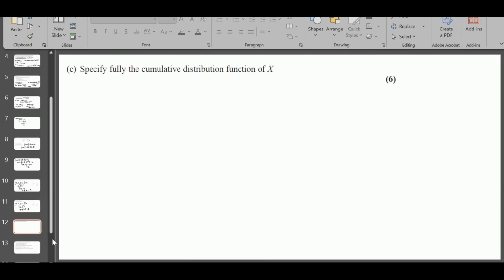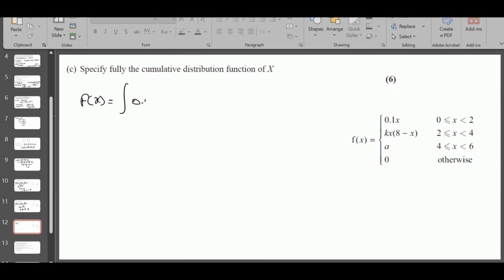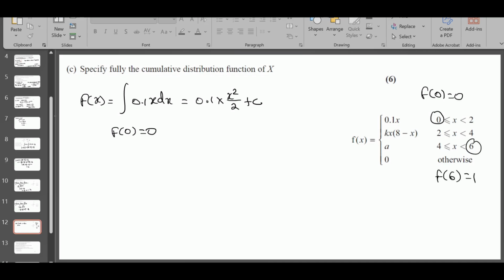Let's move on to part C. Specify fully the cumulative distribution function. Let me put this f of x here. We need to integrate them one by one. First one, when you integrate the first function 0.1 dx, you will get 0.1 x square by 2 plus c. Use the condition F of 0 is 0. This is a lower limit, so you can use this condition. When it comes to the third one, you use the condition F of 6.